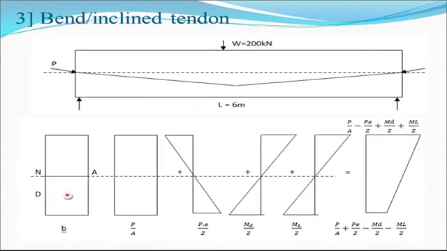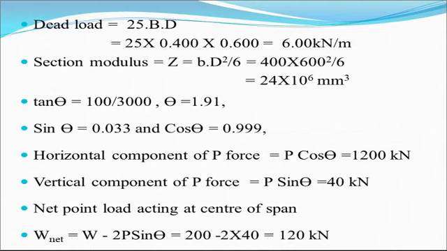Third case, bent tendon. If the tendon is bent, an inclined tendon, the eccentricity at the center is 100 mm, at the support it is 0, and again we repeat the same procedure. The stress distribution diagram is the same at the support and at the midspan. What is the effect? We can see the dead load is the same, the section modulus is the same, but here due to the inclined tendon, tan theta, we can find out theta, it is 1.91. Sin theta is equal to 0.033 and cos theta is equal to 0.999. That's why P cos theta is nearly the same, it is P, that is 1200 kilonewton.